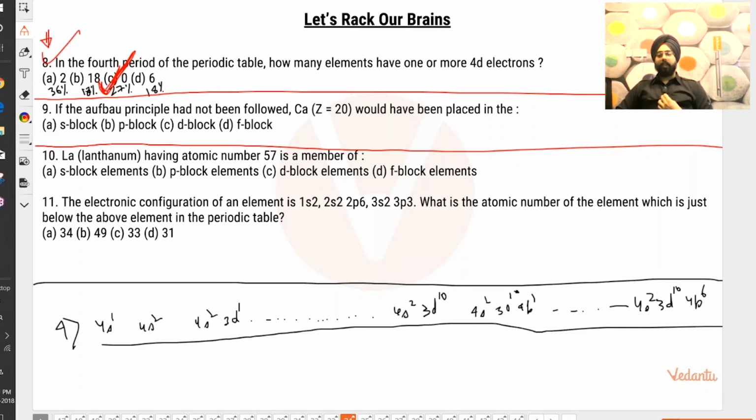Aufbau principle follow नहीं होता तो क्या होता? You guys think once again. If Aufbau principle was not followed, then what would be the case? Nandini, yes, you are correct. ठीक है, people, giving you 10 more seconds and then I will launch the poll in front of you.